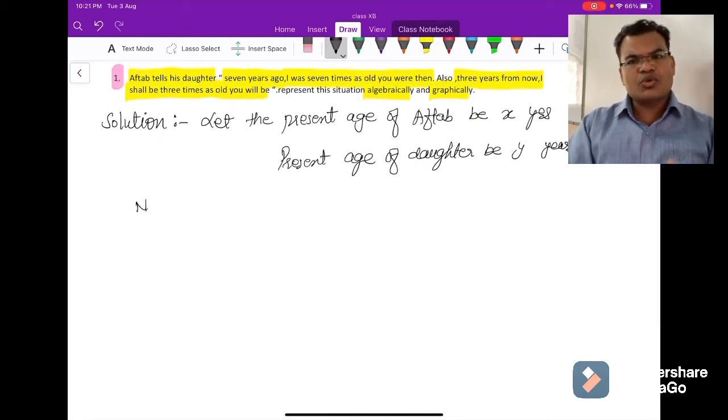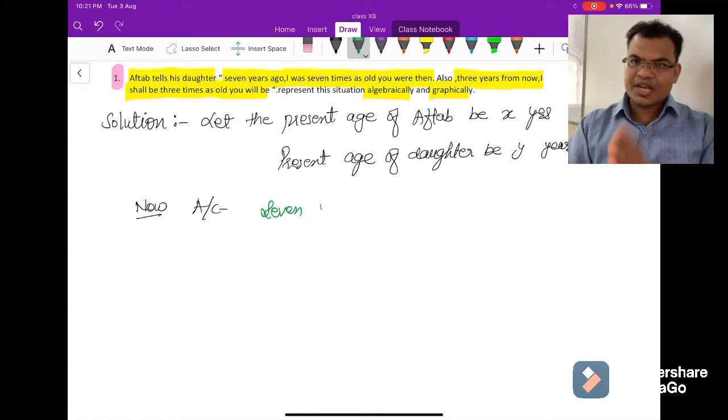After that we have to apply the condition. So what is the condition? Aftab is saying 7 years ago. Now what is 7 years ago? 7 years ago means 7 years before. You are present here, but 7 years ago both the ages will be minus 7.